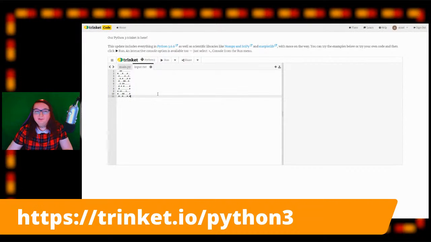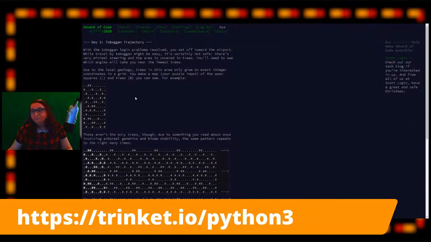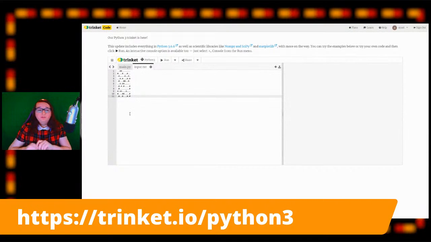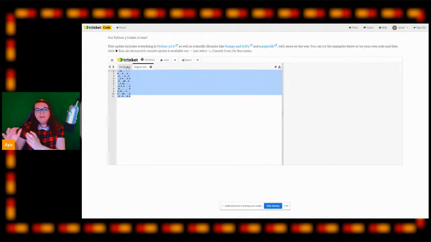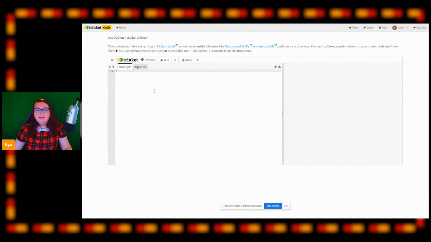So we're going to paste the map into this like so, that we would have copied from here. So now we have our map in a text file. And the first thing we need to do before we can start navigating our way through this map is actually load it into our program in such a way that it's readable by the code. And we are going to do this with a really nice little bit of list comprehension, which is one of my favorite tools in Python.